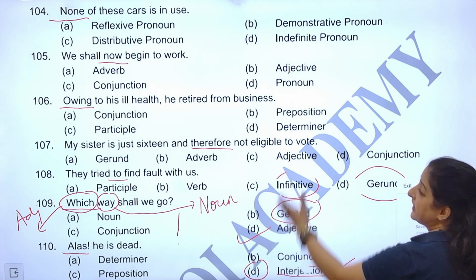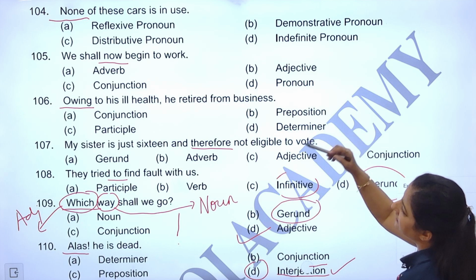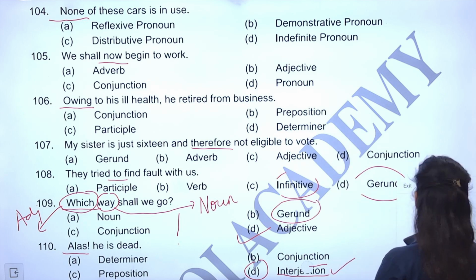We'll have to do the underlining again. No problem. Now, owing, therefore. Okay.